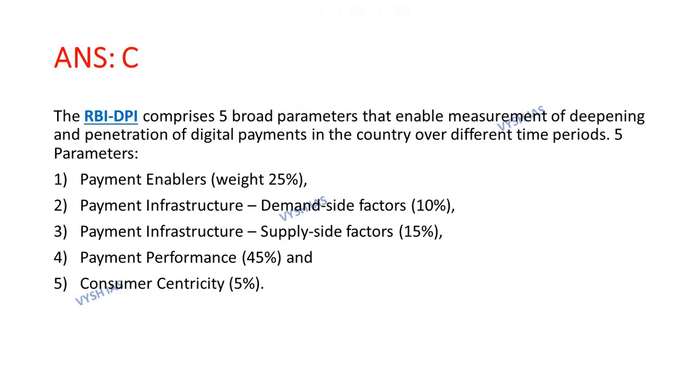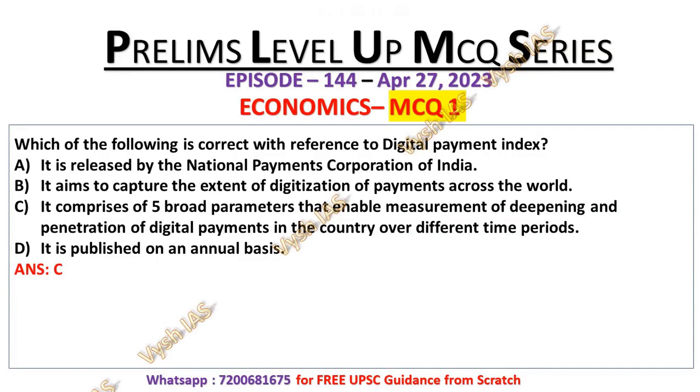The RBI DPI, which means Digital Payment Index, is released by RBI. It comprises 5 broad parameters that enable measurement of deepening and penetration of digital payment in the country over different time periods. Its 5 parameters are: payment enabler, whose weight is 25%. Next is payment infrastructure, demand side factor and supply side factor. Demand side factor has 10% weightage, supply side factor has 15% weightage. Fourth is payment performance, which has 45% weightage, and the last one is consumer centricity, which has 5% weightage. That is statement C, which is why statement C is the correct answer.